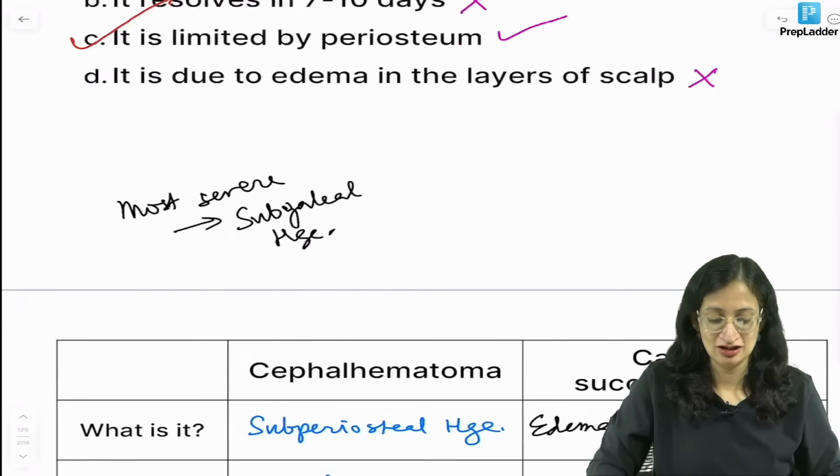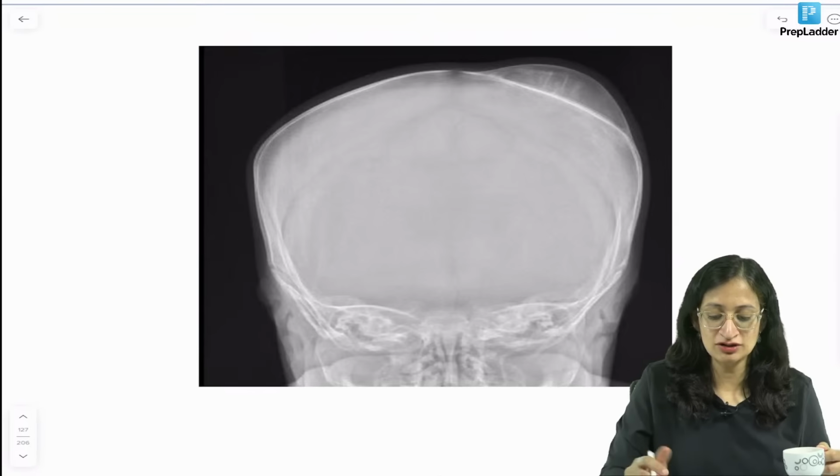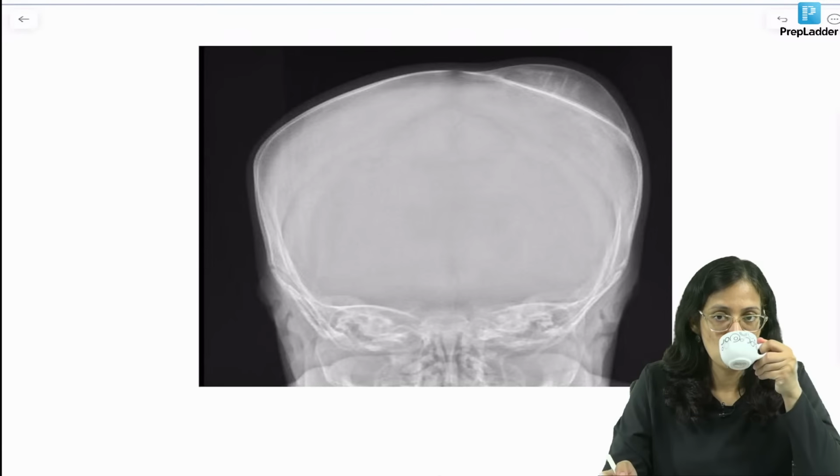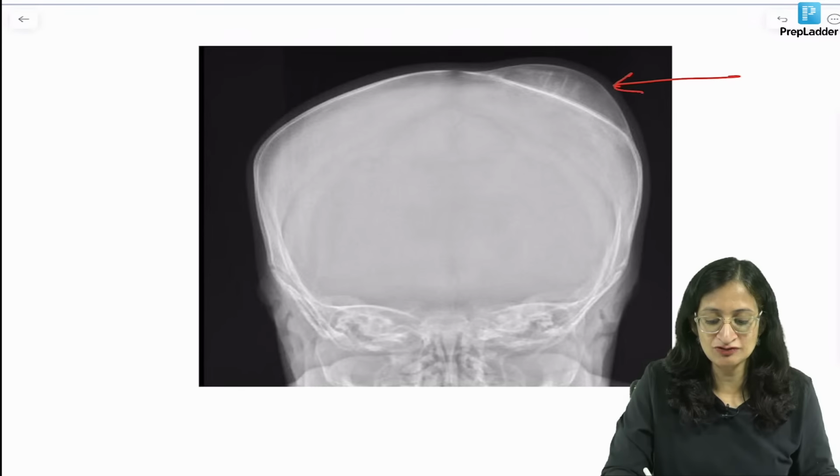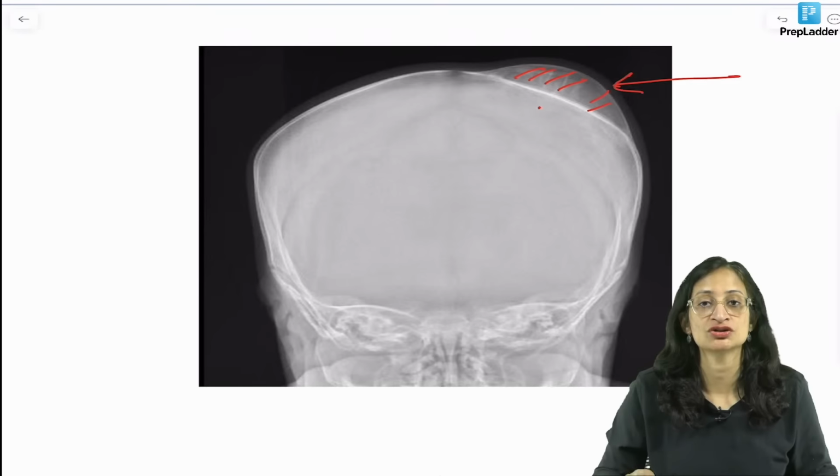Clear? Are we good? So this is a cephalhematoma. You can see between the bone and its periosteum, this is the collection of blood. It is not crossing the sutures. Okay.